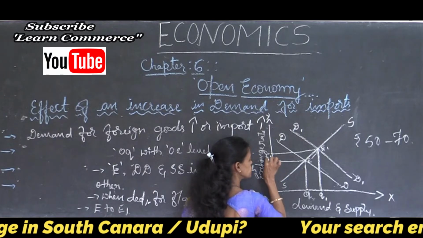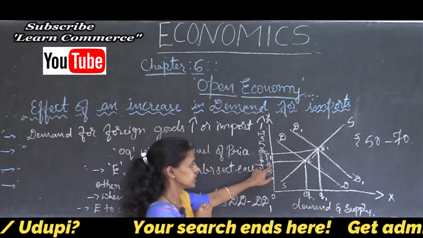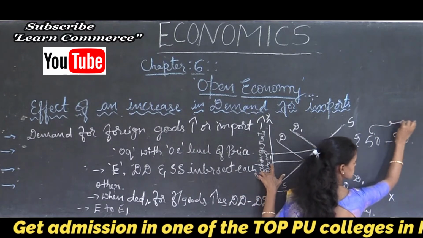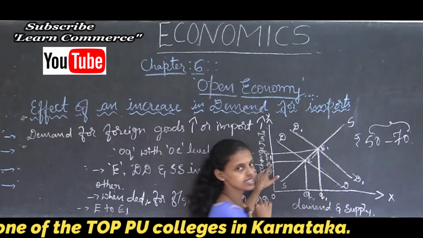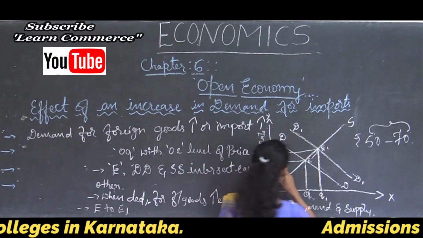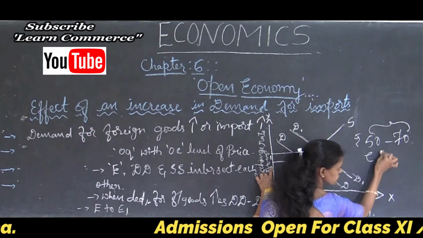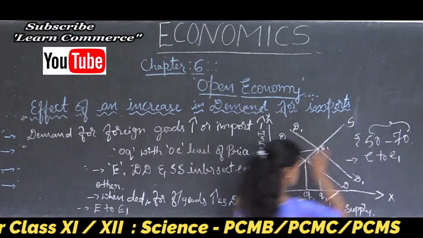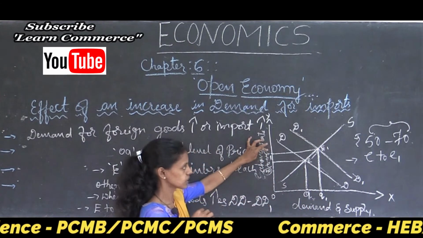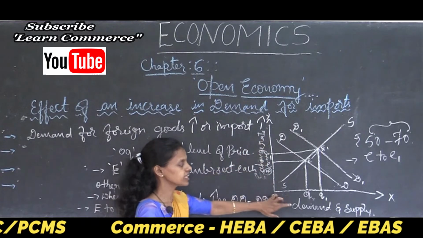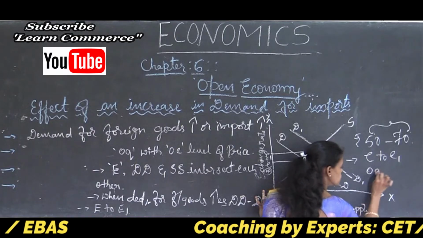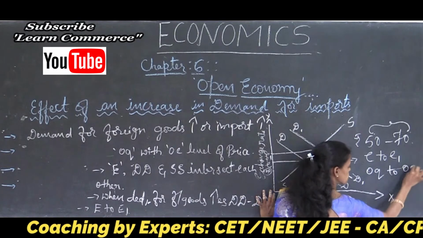So E to E1. Now if the price increases for imports, the exchange rate also increases from E to E1. Thus quantity demanded and supplied also increases from OQ to OQ1.